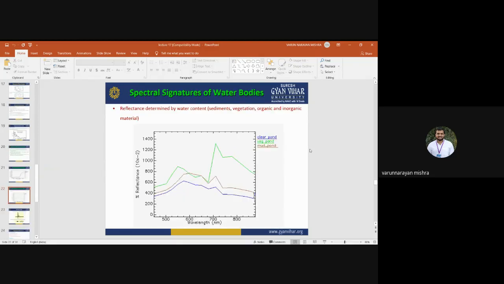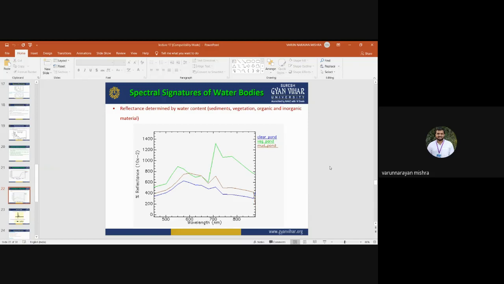Here, when we are talking about water bodies, the spectral signature of water bodies may be different for different kinds of water. Okay, we know that water absorbs most of the radiation coming from the sun. But only if there is clear water does it absorb all the radiation.